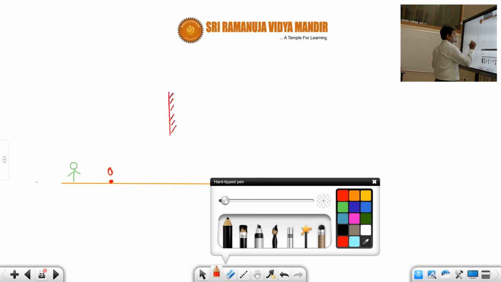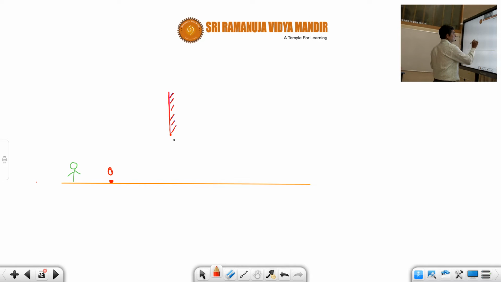Okay, students. To get the two extreme reflected rays, first we should draw two extreme incident rays. Extreme means, let us say this point is A, this point is B. These are the two extreme points of the mirror. So first of all, from the object we have to draw two extreme incident rays on the mirror, students.